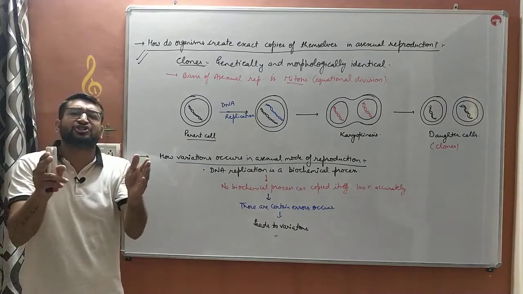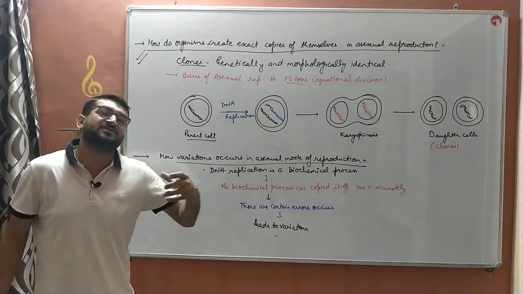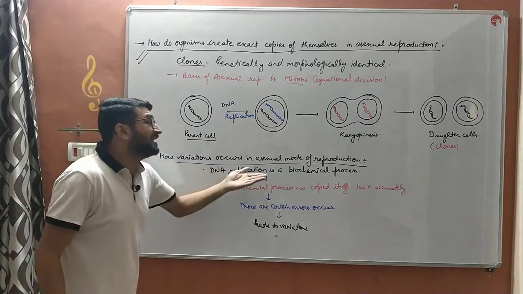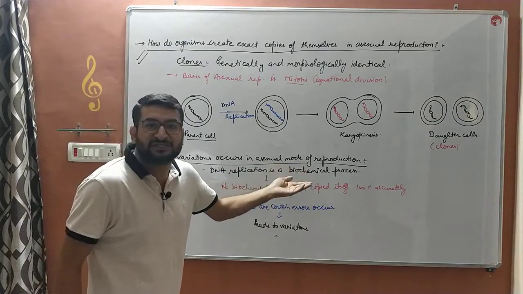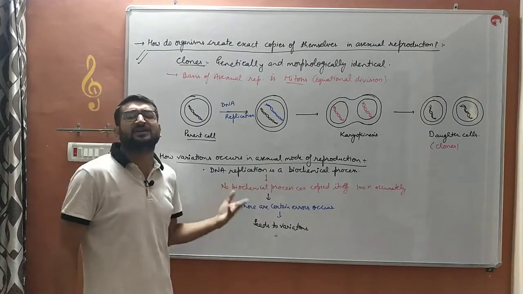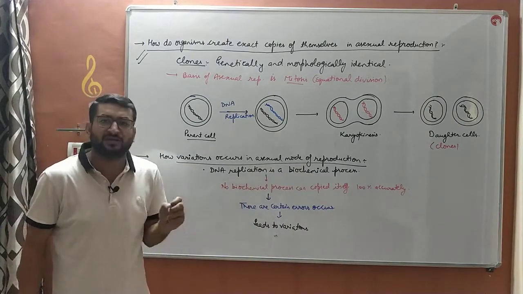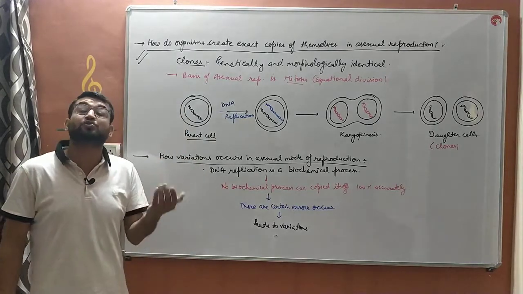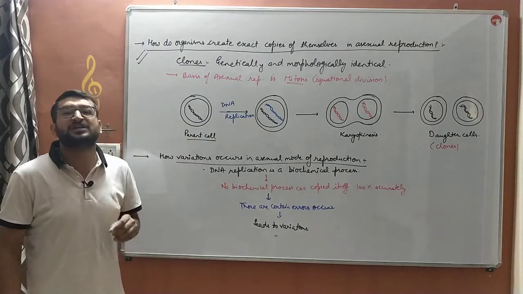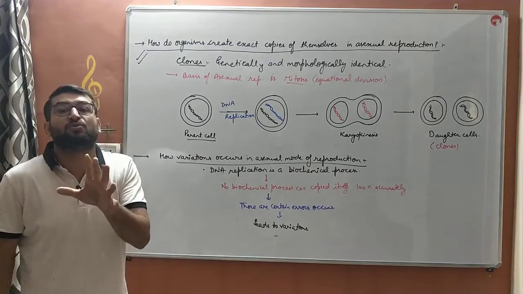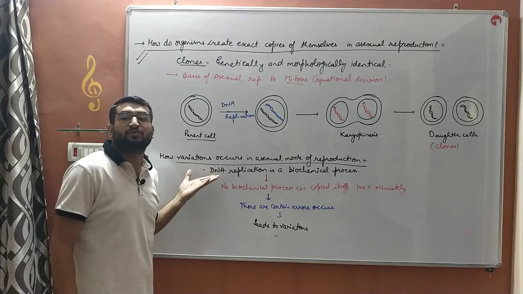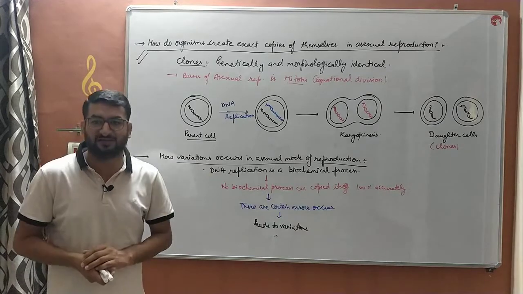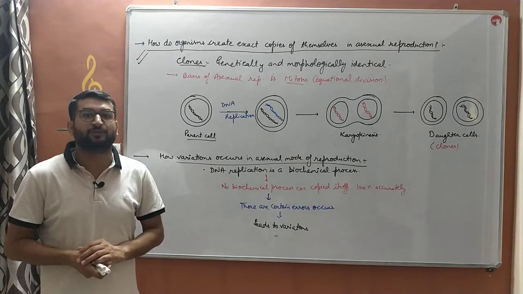जैसे ही DNA sequence change होगा बच्चे, variations आ जाएंगी, that you must have studied in your previous class. So whensoever DNA replication takes place, as it is a biochemical process, it cannot copy itself with 100% accuracy. That means if there are certain errors in that, due to those errors, new sequences are produced, and that will lead to variations, even though they have an asexual mode of reproduction. So that's how we can say variations occur in asexual mode of reproduction.